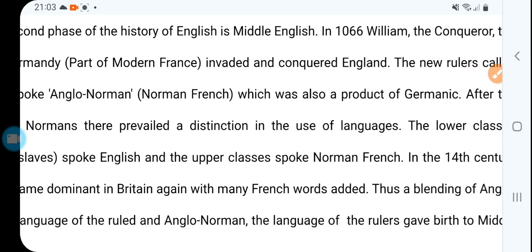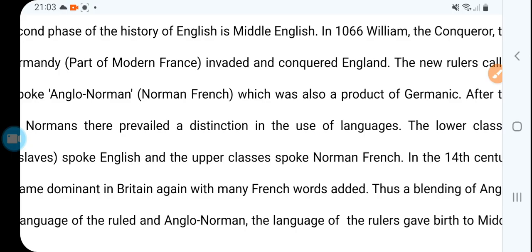First the Anglo-Saxons came from different places, developed friendship, and started speaking English, and it was divided into four dialects. That period was 450 or 500 AD to 1100.